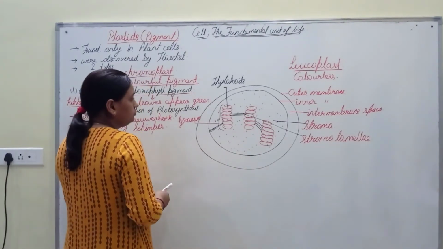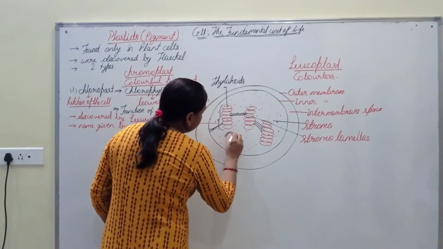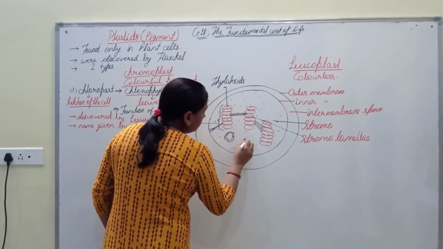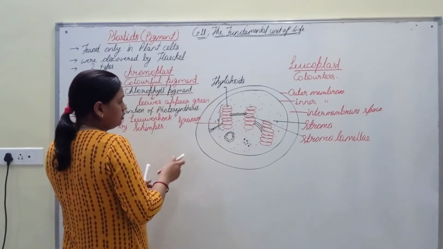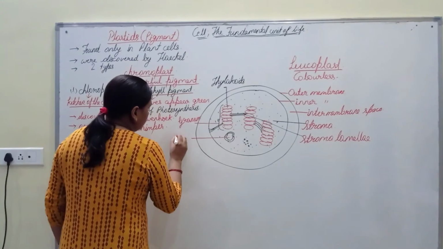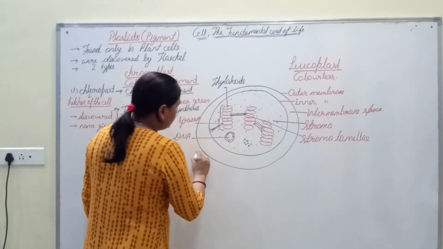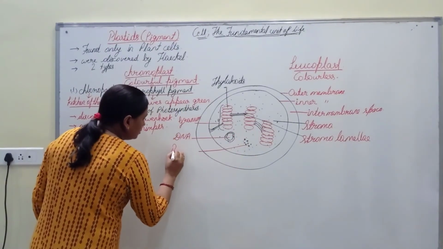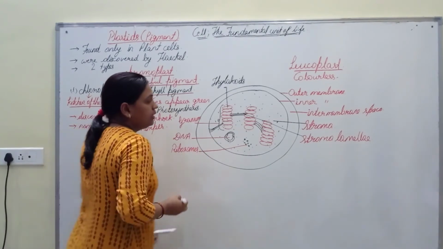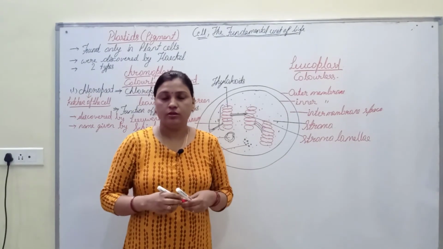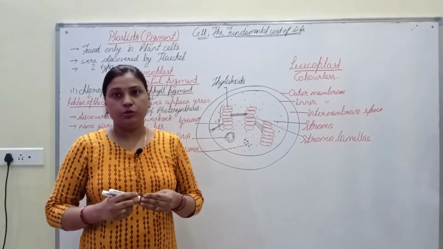Now again, circular DNA is also found inside this chloroplast. This is the DNA found inside the chloroplast, and these are the ribosomes. Ribosomes are also found inside the chloroplast, and both are important for the replication process.